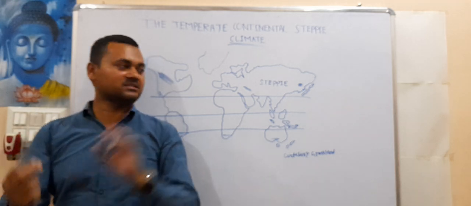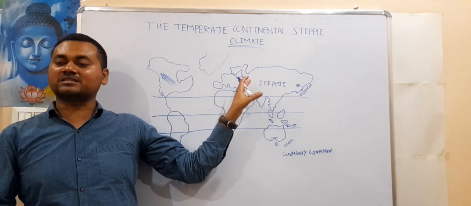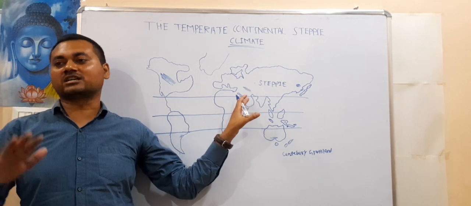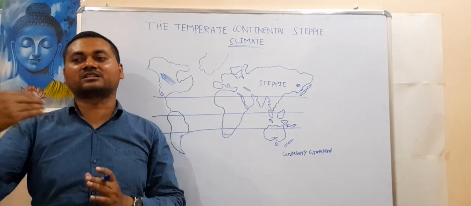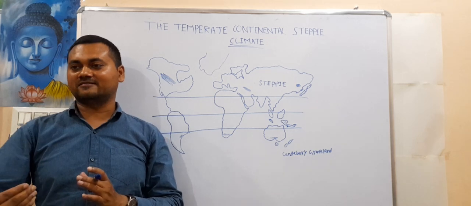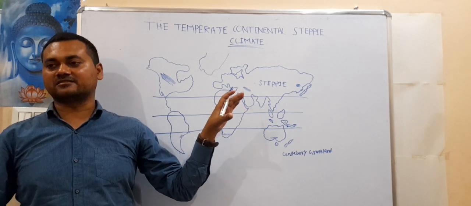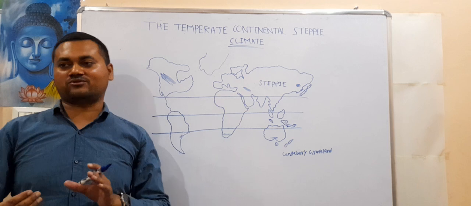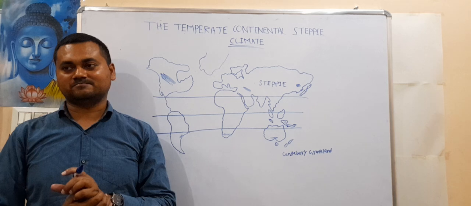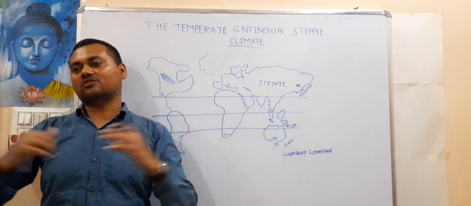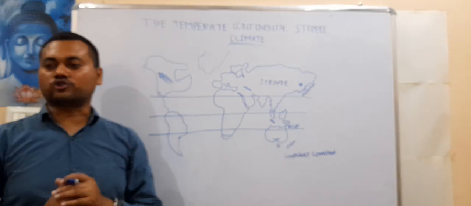The rainfall in the tropical zone during the monsoon is more; here the rainfall is less than the monsoonal rainfall. But it is also not so little that it enables the formation of desert. So it is in between the desert and the monsoon, in the temperate region. This rainfall enables the growth of grass, because it is neither too much nor too little. It is very perfect for the growth of grass.